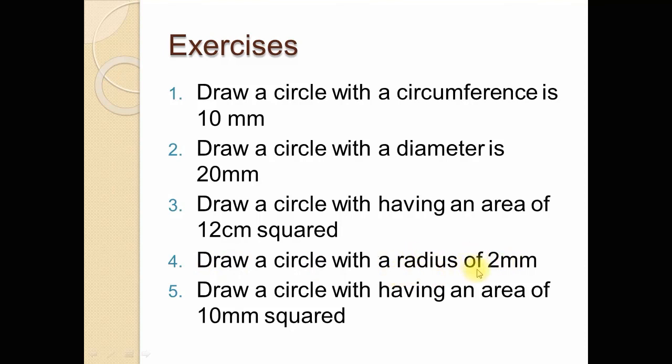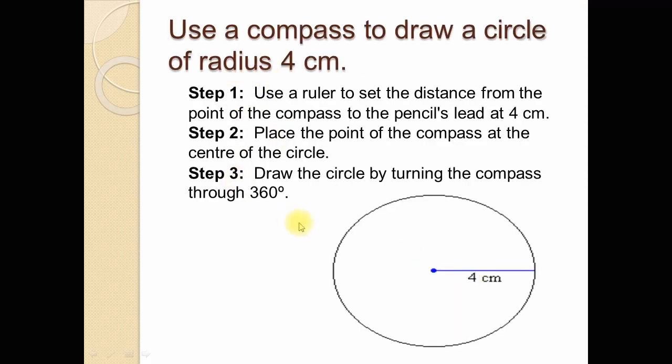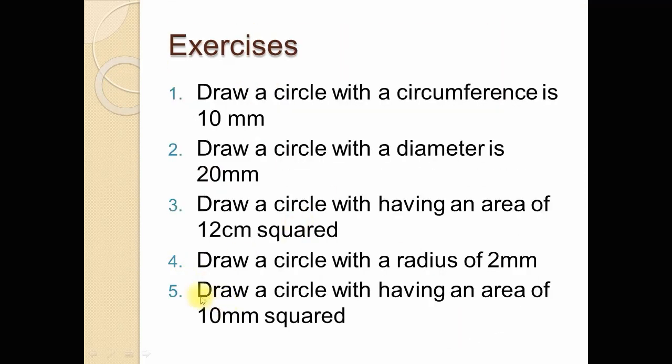Draw a circle of 2 millimeter radius using these 3 steps. Now draw a circle having an area of 10 millimeter square. In this question it is given that the area of the circle is 10 millimeter square. So using the area formula, first of all find the radius of the circle and then draw the circle by using these 3 steps.